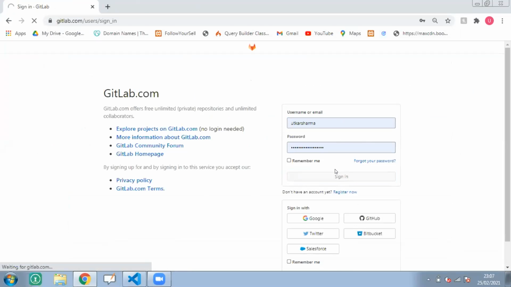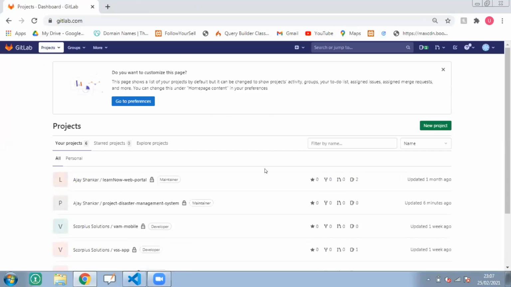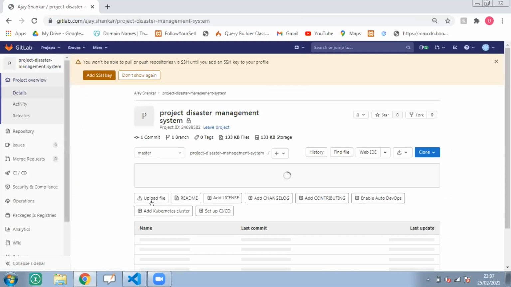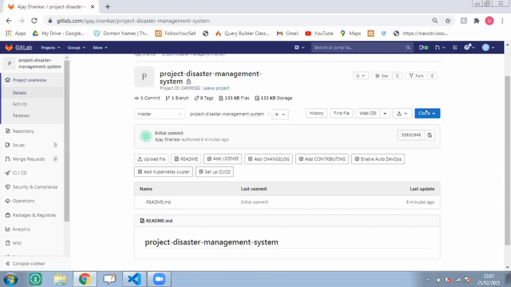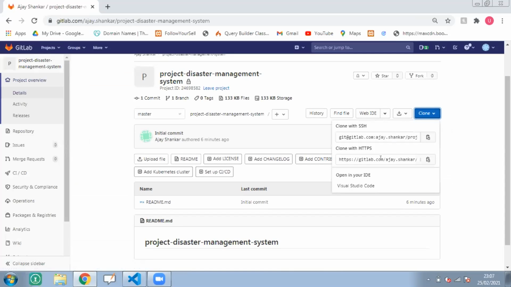I have signed in. Then you can see here I got a project access, project disaster management system, in which I got the maintainer access 6 minutes ago. Okay, I'm just going to click it, and then I'm going to clone it.